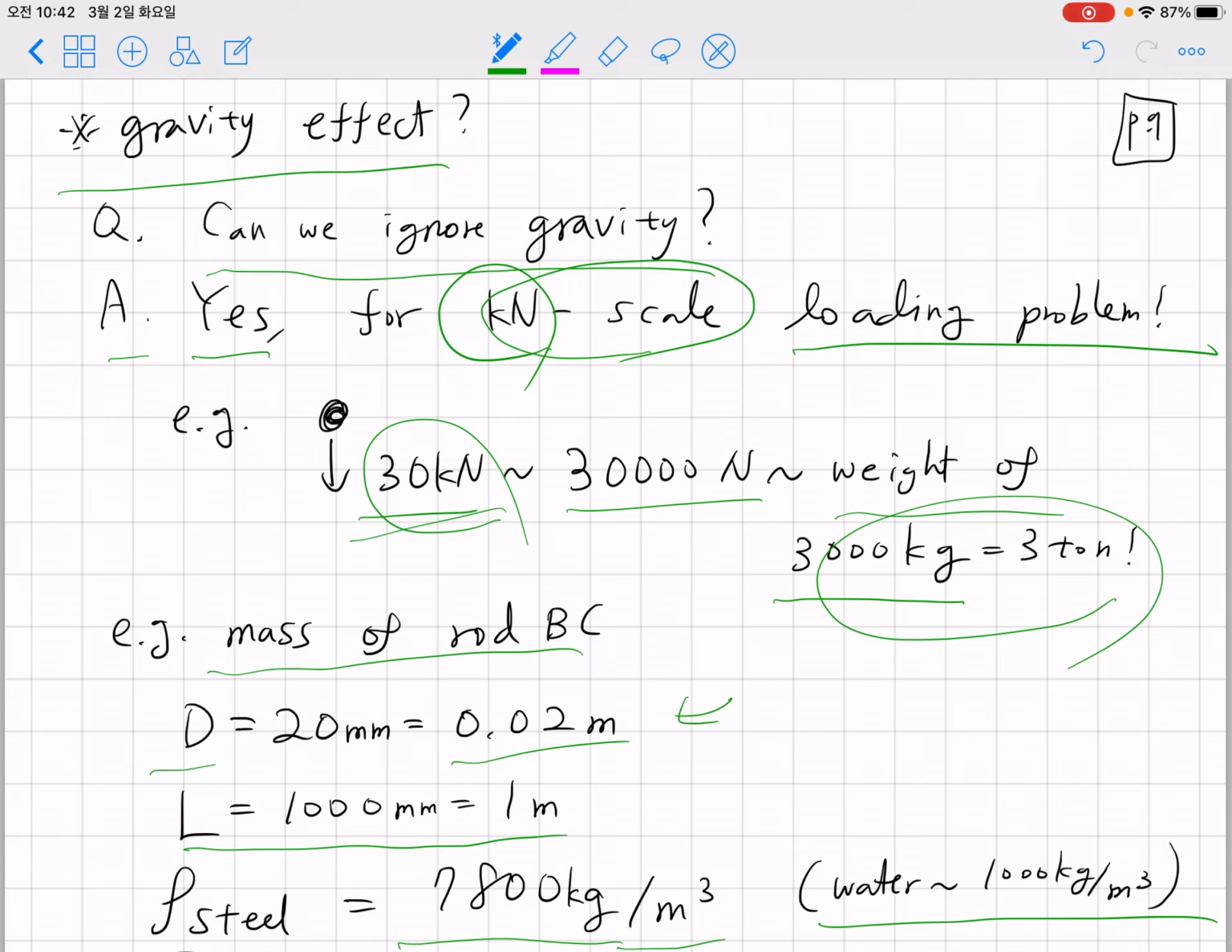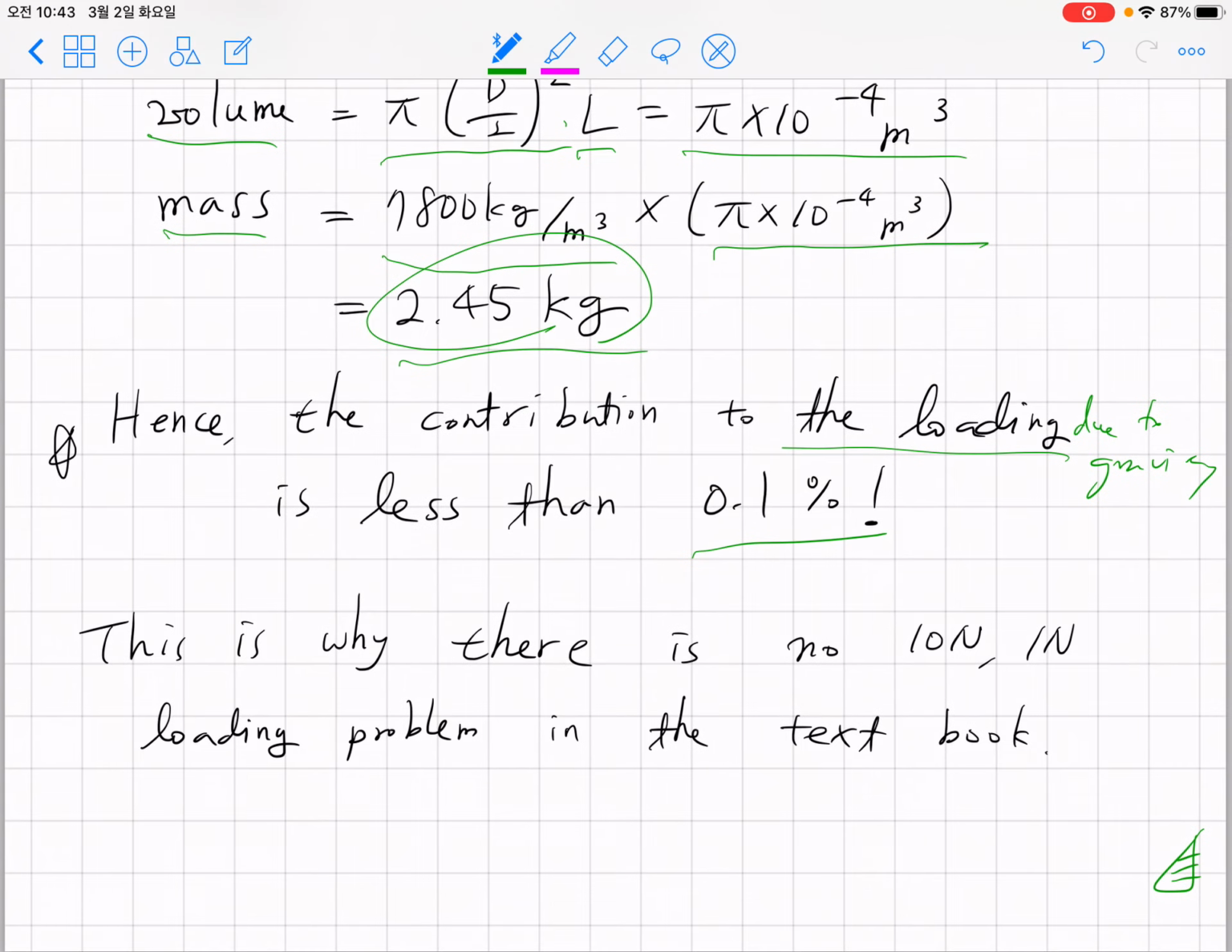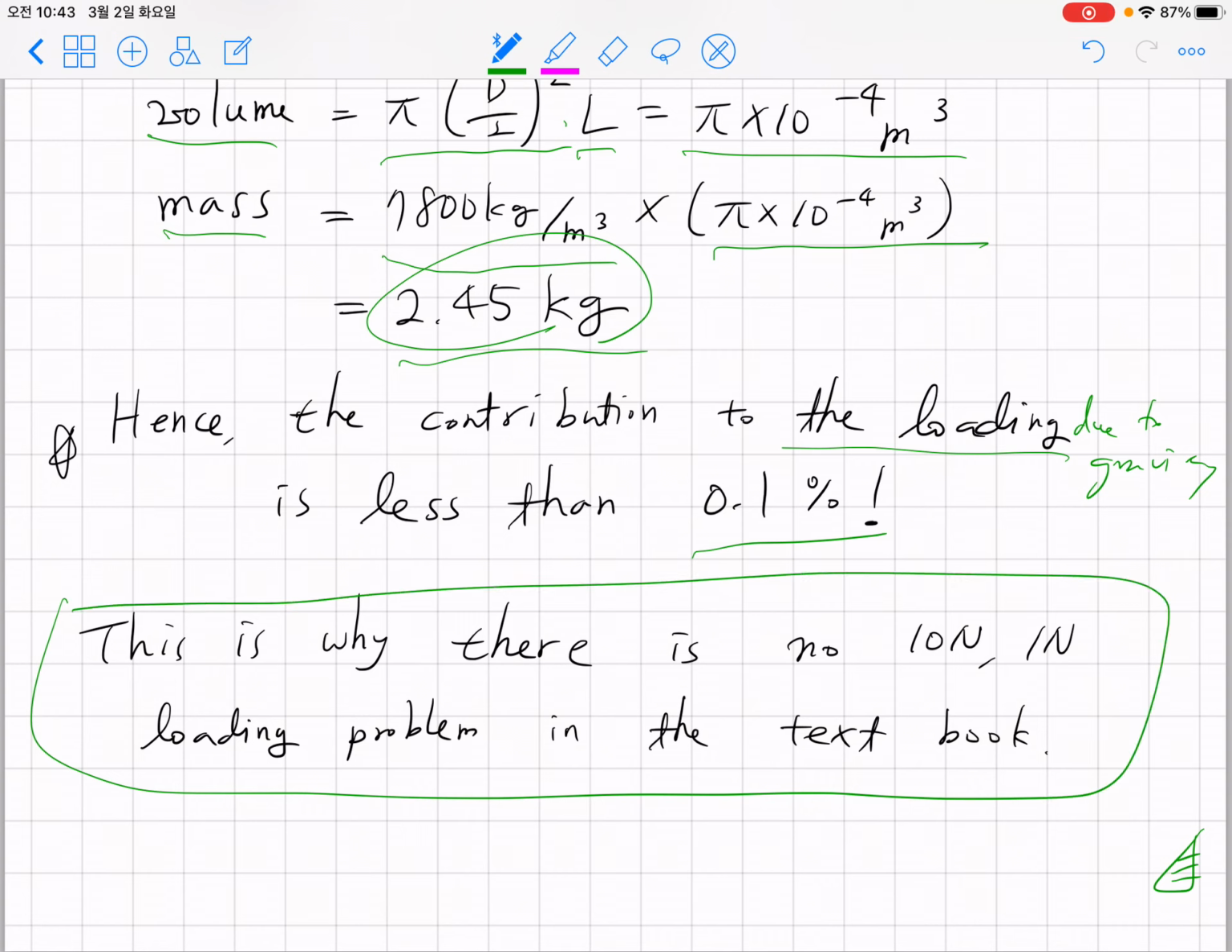The reason is, even though the textbook assumes that gravity is not important, the textbook writers are careful enough to choose the external force scale so that the force from this external loading is much larger than the self-weight force. So please note that for a kilonewton scale problem in our textbook, we can ignore the gravity effect. And please also note that this is why there are no 10 newton or 1 newton problems